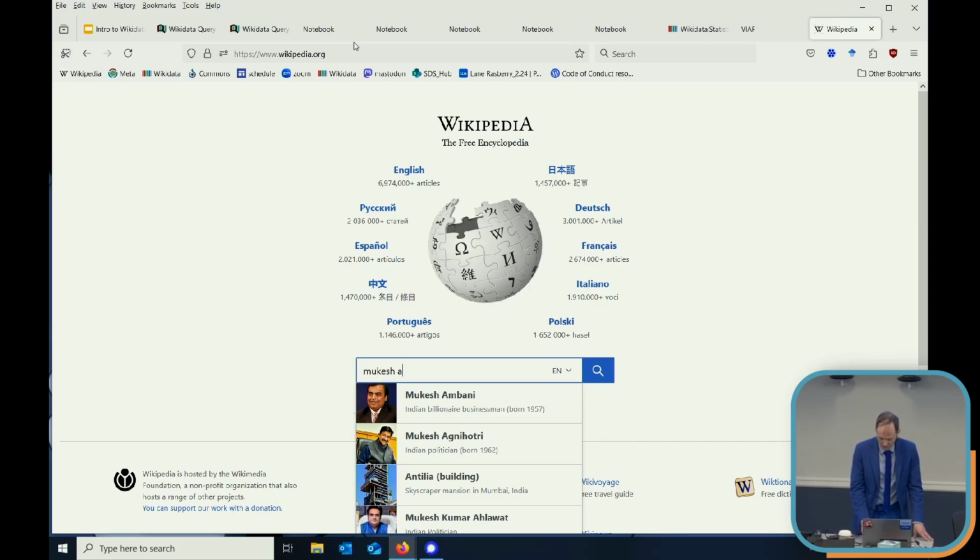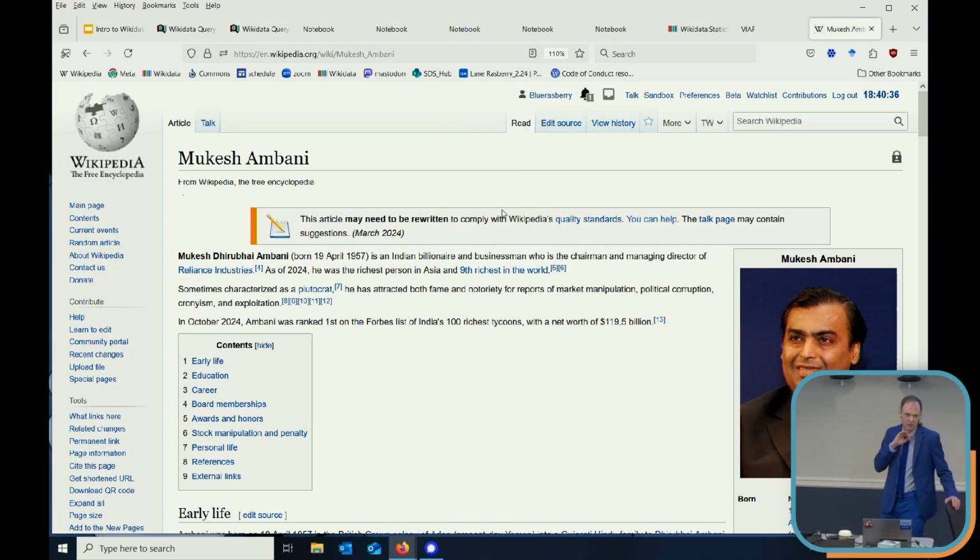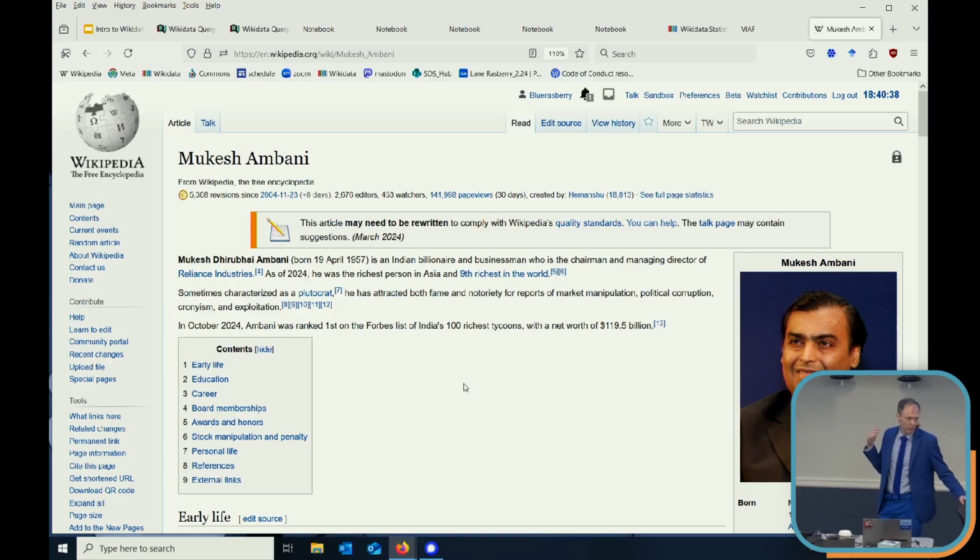That's right. I'll give a case that's active right now. This guy, Mukesh Ambani, is one of the richest people in the world. Many billions of dollars, owns the telecommunications in India. He's about 70 years old and has a son who's in his early 30s. And for his entire life, despite unimaginable wealth, he's used his wealth to make sure that no journalist in India has ever written anything about his son.